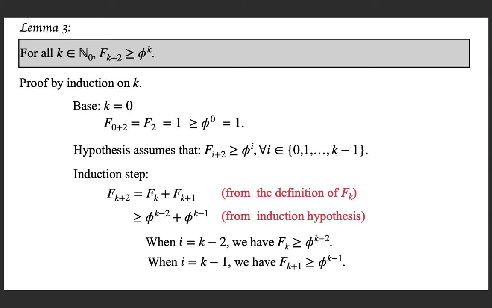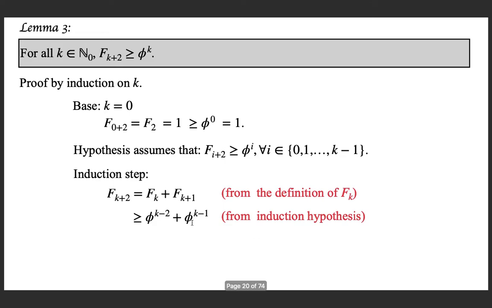So this is greater than or equal to this and that is greater than or equal to that. Now you can take out phi to the power k minus 2 as a common factor. So this becomes 1 plus phi, because phi to the power k minus 2 multiplied by phi is phi to the power k minus 1.